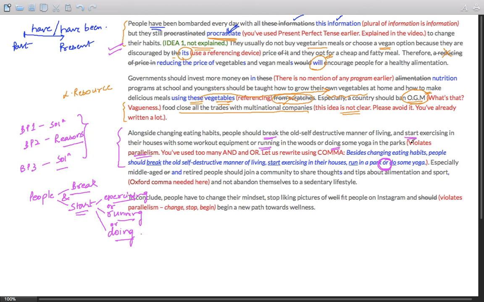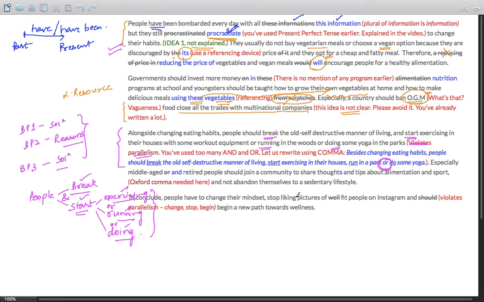I'm sorry, it's not a violation of parallelism. It is, in fact, I should say, a complex form of parallelism. But the parallelism itself is fine. Break, start, exercising, running, doing. However, it would have been much simpler if you had simply used commas and tried to keep it a bit simpler than this one.